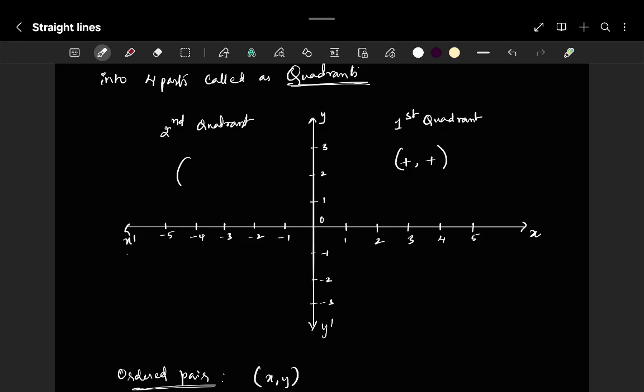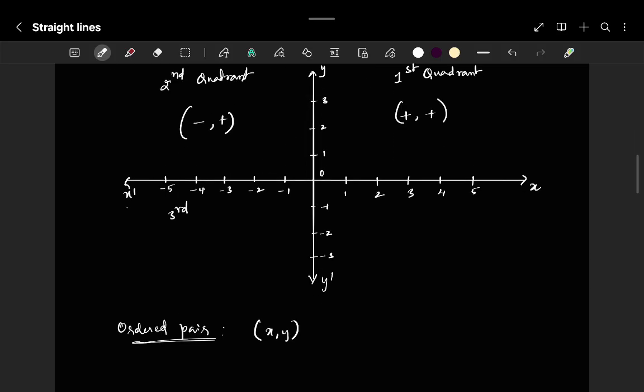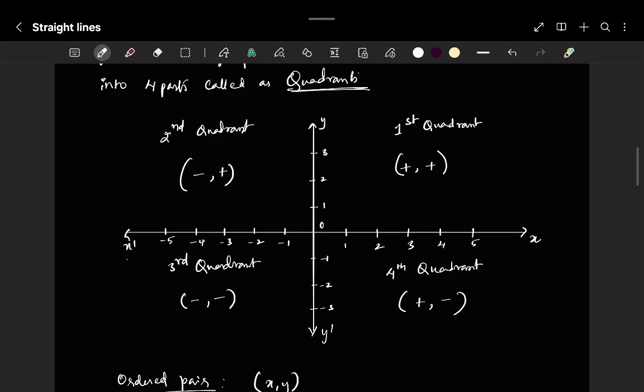Here what is the sign convention? Negative x-axis and positive y-axis, minus and plus. And the third quadrant, what is the scenario? Negative x-axis and negative y-axis, minus minus. And the fourth quadrant, what is the scenario? Positive x-axis but negative y-axis. These are the four quadrants and four sign conventions.